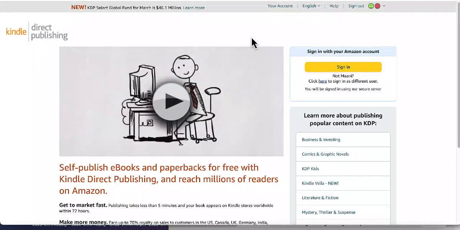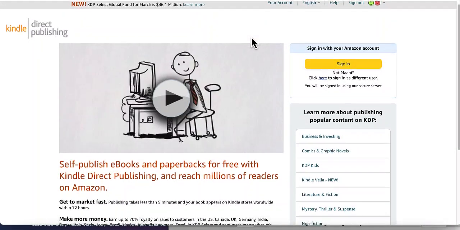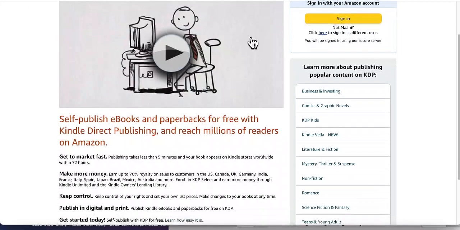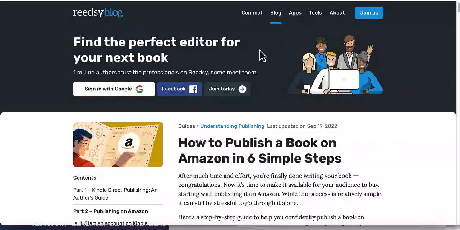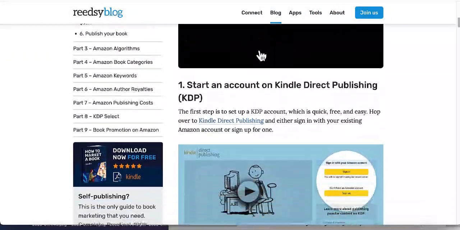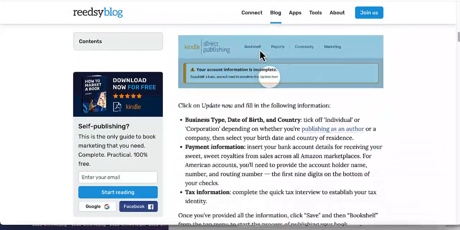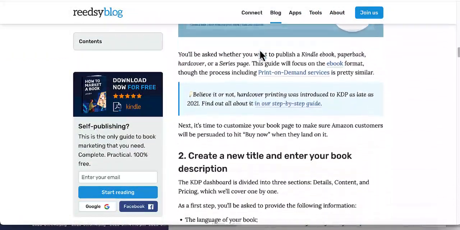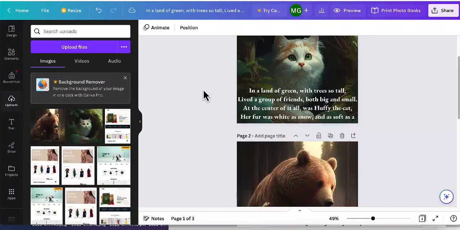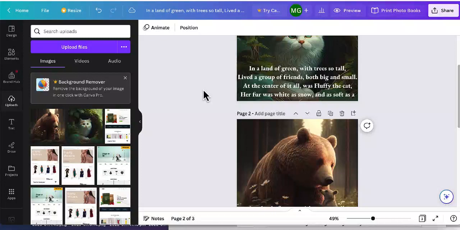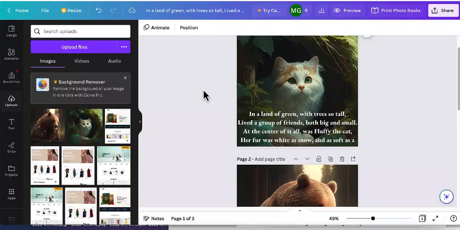And there's only one step left to start making passive income, and that is uploading your book on Amazon KDP. And if you don't know how you can upload your book, I'll leave a step-by-step guide in the description below where you can follow and start uploading your storybook on Amazon. I am going to finish this book and upload it on Amazon KDP and leave a link in the description below to the book to see if this book has the potential to make hundreds of thousands of dollars or not. I will also update you in this journey as well.